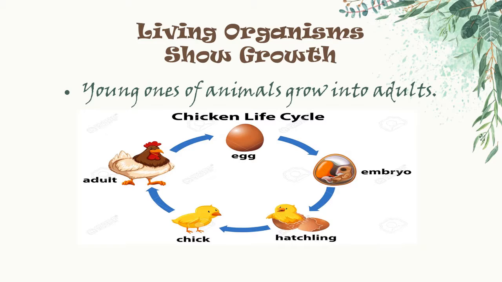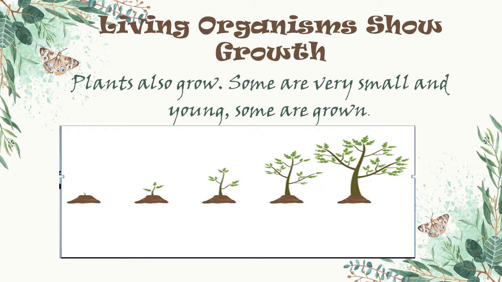Just like humans, young ones of animals also grow into adults. For example, a chick hatched from an egg grows into a hen or a cock. Similarly, plants also grow. The seed of a plant develops into a plant and then into a tree.